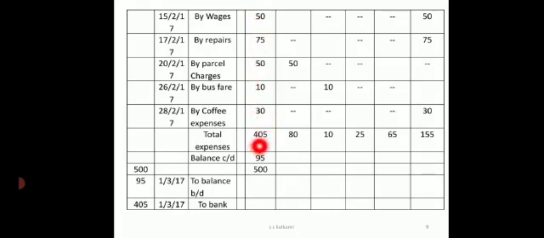Now I will take the total of all the amount which is spent. So it will amount to 405. The total of the analysis made is also totaled, which also amounts to 405. Now the difference between 405 and 500 is 95. So this 95 is the closing balance. This closing balance is transferred to the next month, that is on 1st March, 95 rupees, and the main cashier, after examining these transactions, will reimburse the amount of rupees 405. So you will be getting the same amount in the beginning of the next month also.